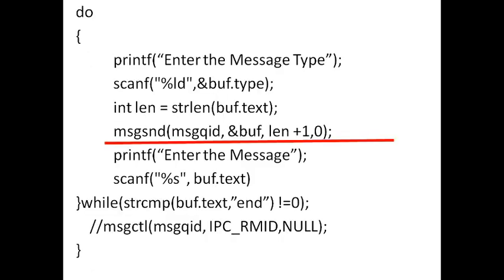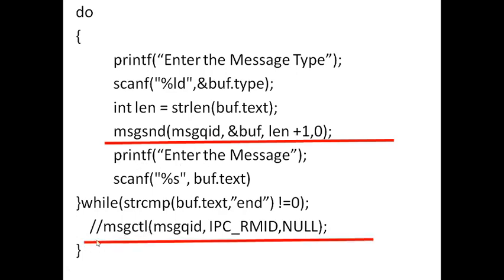and after that we have to send the message. So here one more point to be noted is that we also collect the type from the user. So every message should have two parts. One is the text part or the message part, and the other one is the type part. So the type part is going to be needed for the receiver to retrieve a message. So that's also stored along with the actual message, and finally we send them to the message queue using this function.